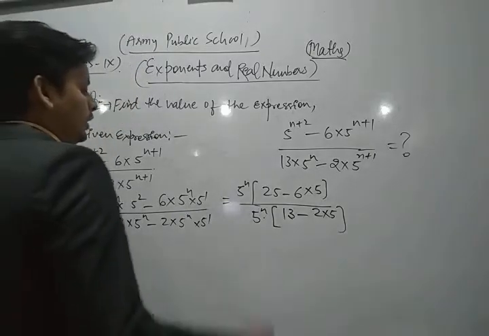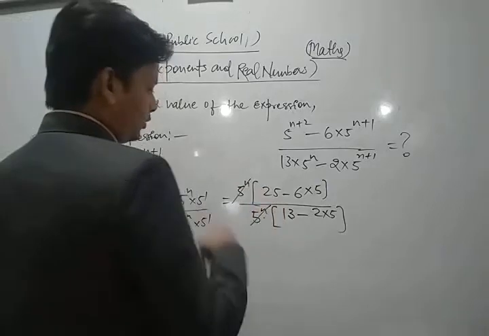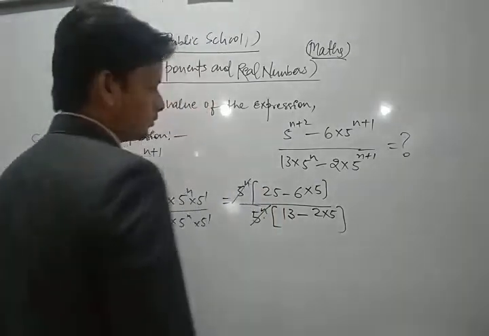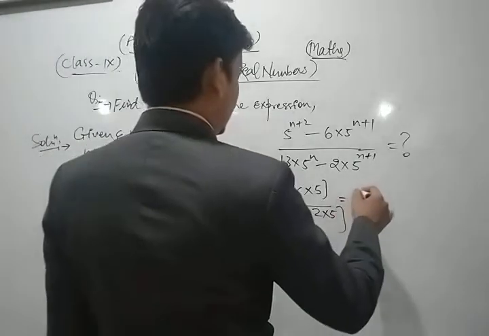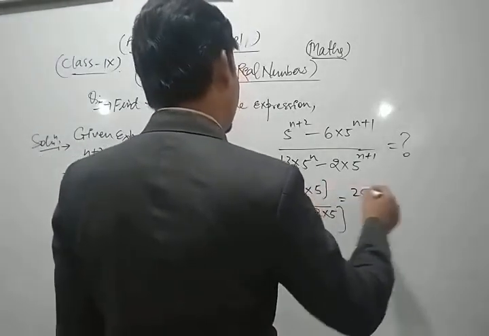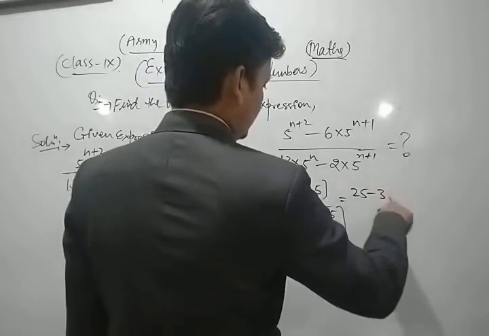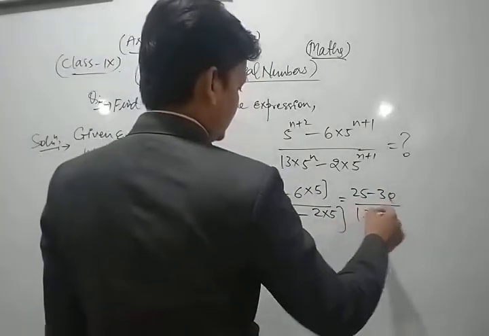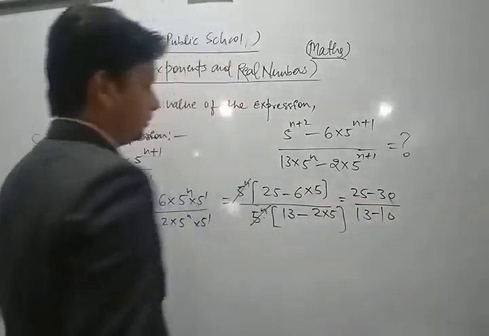Now look, here 5 to the power n, 5 to the power n cancel each other, so we get 25 minus 6 into 5, that is 30, divided by 13 minus 5 into 2, that is 10.